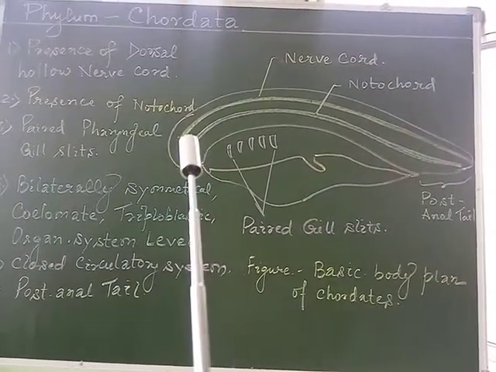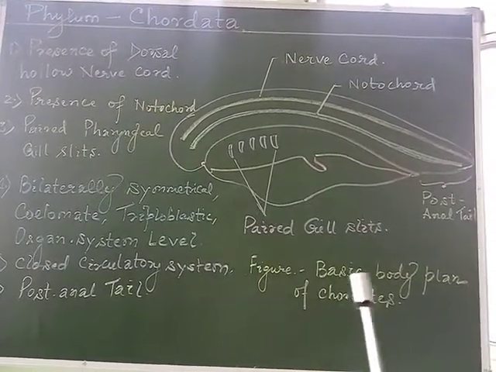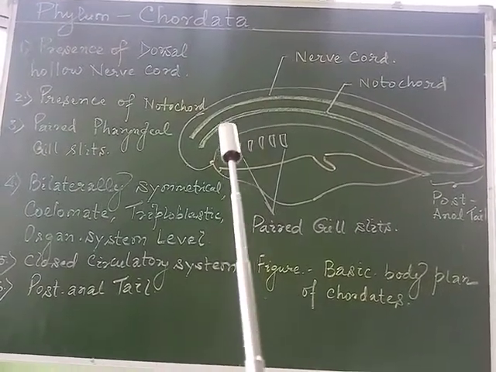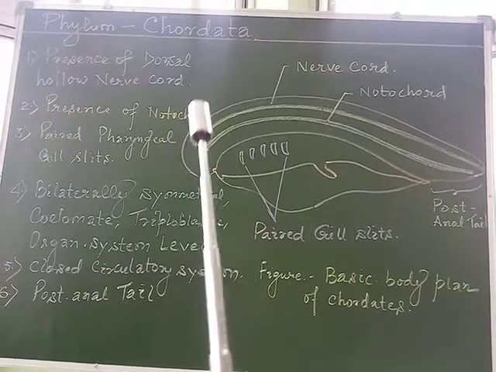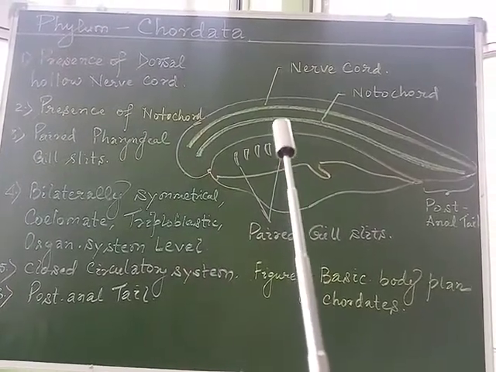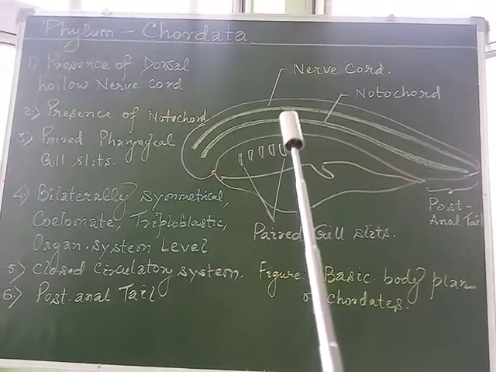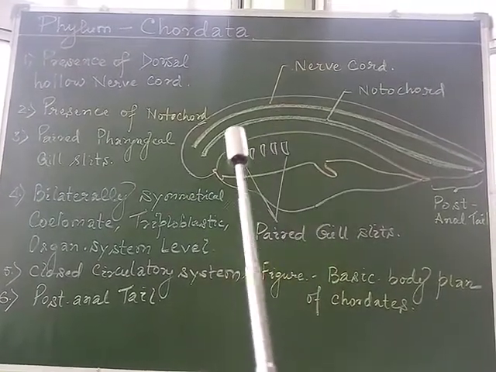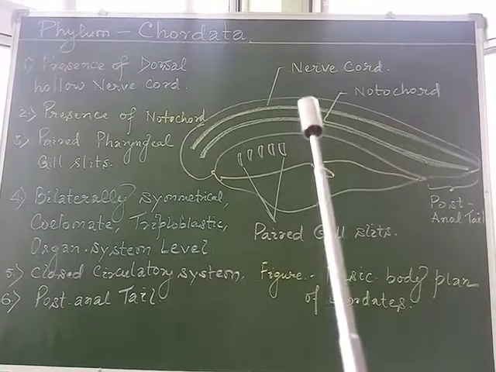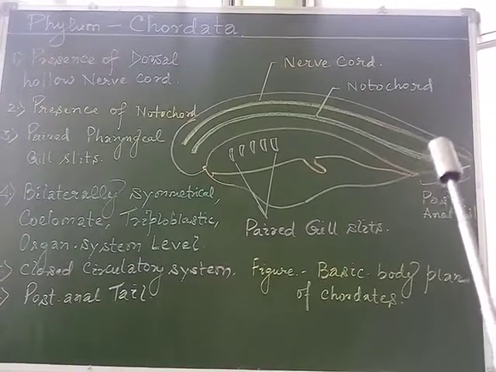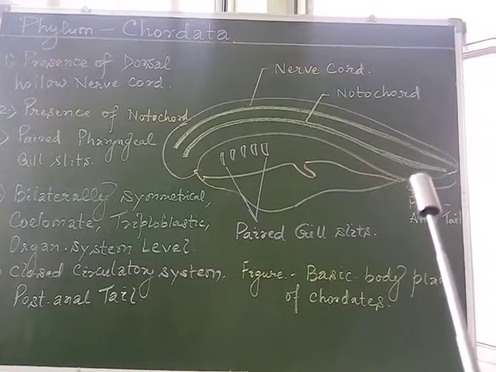We may observe in the diagram, the basic body plan of chordates, that the nerve cord is dorsally placed and hollow in nature, present just above the notochord, running from the anterior end to the posterior end of the body lengthwise.